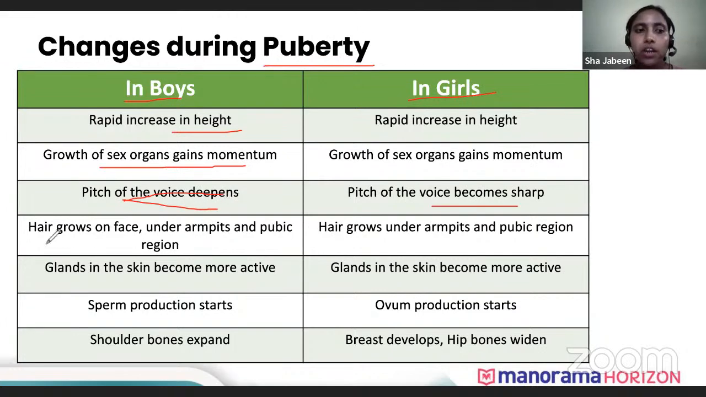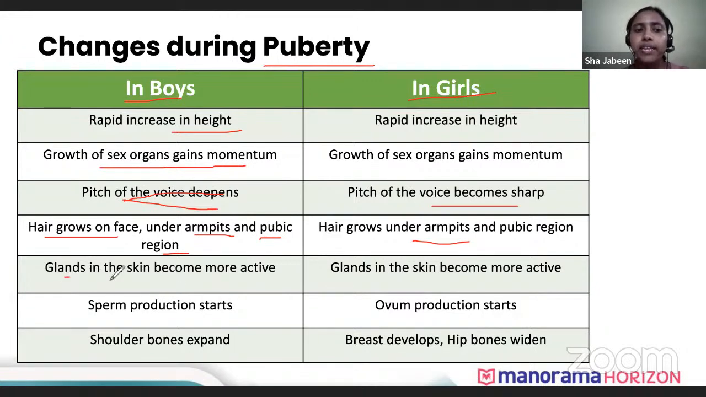Okay. Now, facial hair. Here a few similarities are there, a few differences are there. In boys, facial hair like beard and mustache starts to grow. But in girls you will not find that facial hair. But the hair under the armpits and near the genital organ is common for both. In boys also, hair starts to grow under the armpit. In girls also, hair starts to grow under the armpit and near the external genital organ.